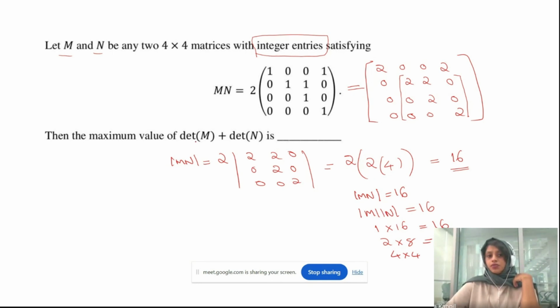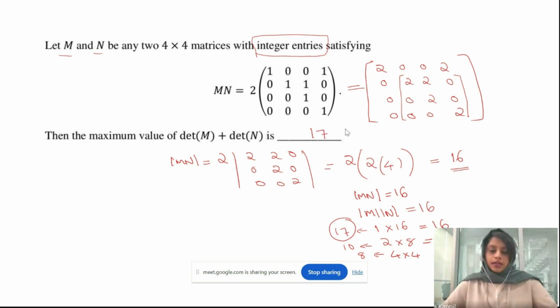And the question is, you need to find the maximum value of determinant M plus determinant of N. So on adding these two determinants, you will get 17. On adding this, you will get 10. On adding 4 and 4, you will get 8. So the maximum value is 17. So 17 is the answer. Okay, so that's why I told you this information is important. Otherwise, we can't just think about this concept.